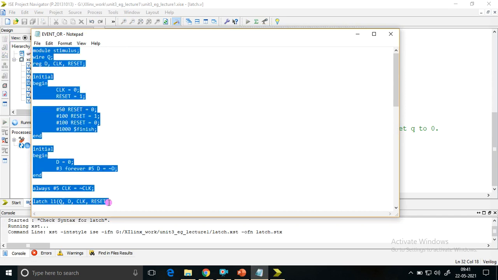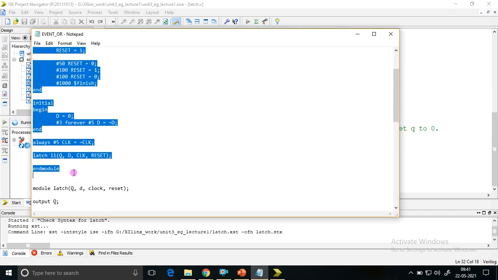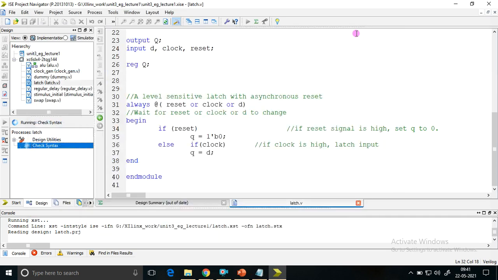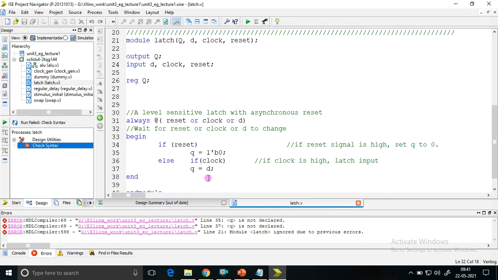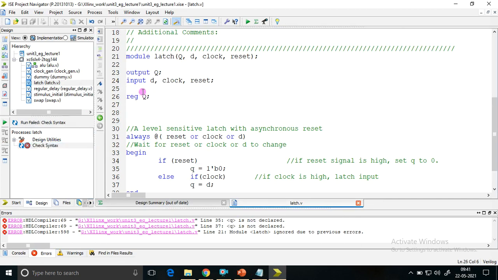Next piece of the code I'll take, that is a stimulus block. So it is checking the syntax. There are some errors. Q is not declared; it is saying here small q is used. Let us do one thing, as it is case sensitive here.